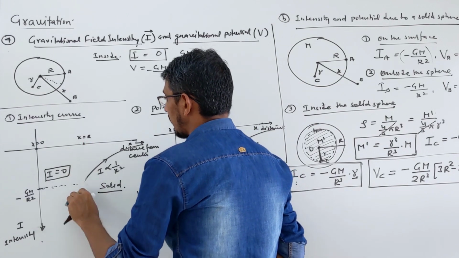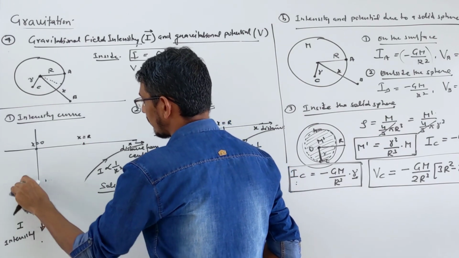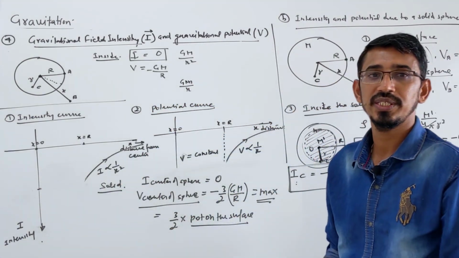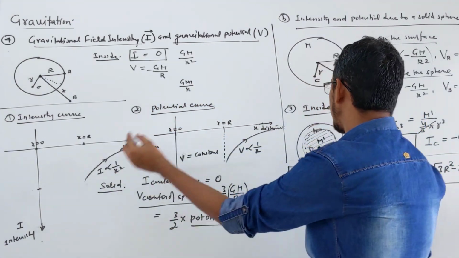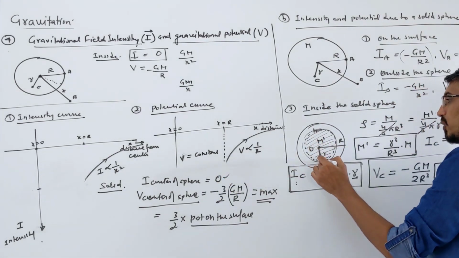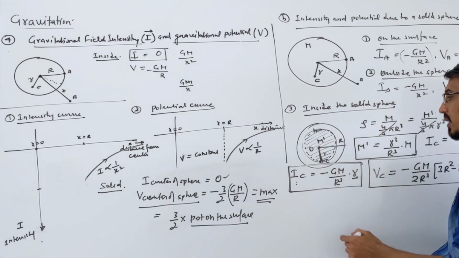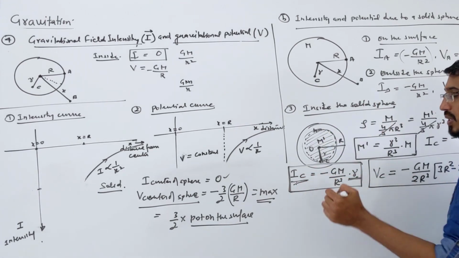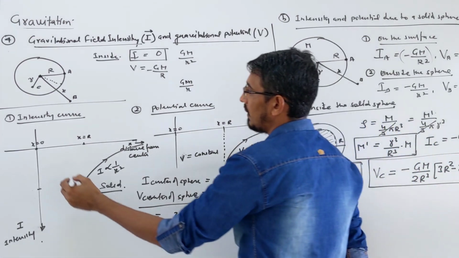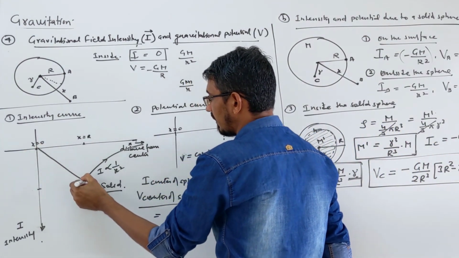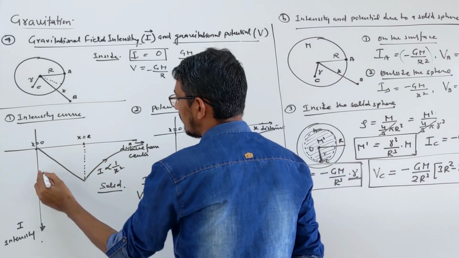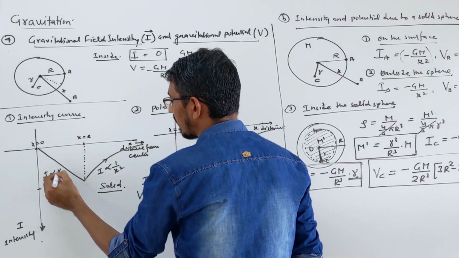Okay, remove this part. The graph will be in the negative quadrant only. Yes, no change. Now look here, at the center what is the field? 0. Just wait, at the center the field is 0. Then you come outward from the center of the solid sphere. How does intensity vary? Directly proportional, right? As r is increasing, your intensity will increase. So the curve here will look like a straight line till the surface. This is the surface. In this region, intensity is proportional to r, keep in mind.